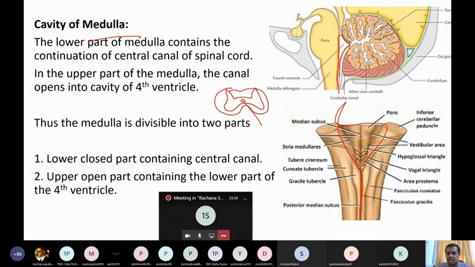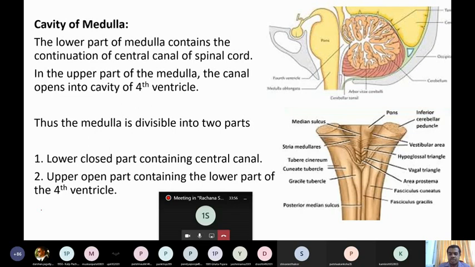Now based on this cavity, medulla is divided into two parts. Based on the arrangement of the cavity of medulla, in the lower part it is a tube-like continuation of the central canal, whereas in the upper part it has a cavity of fourth ventricle.